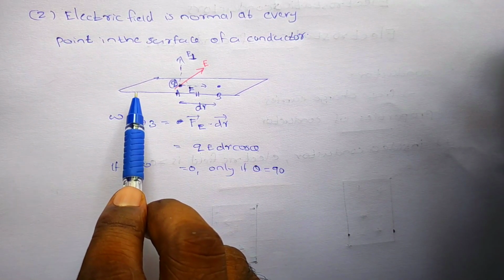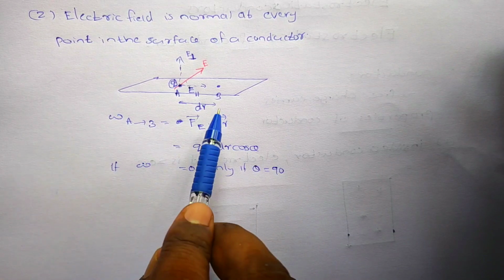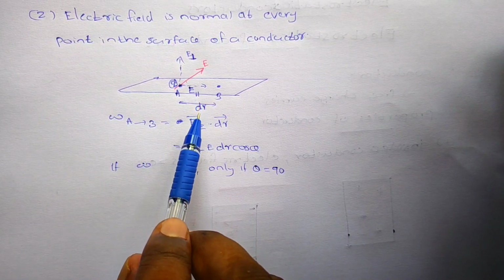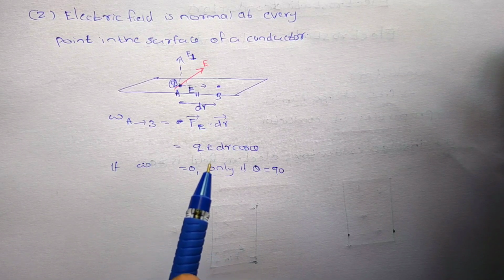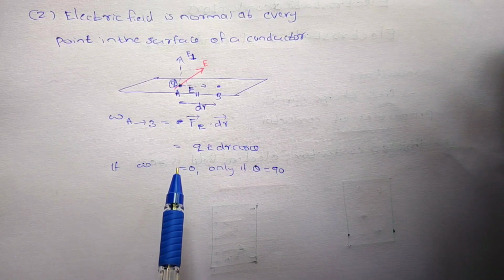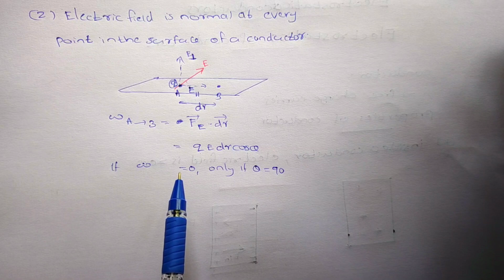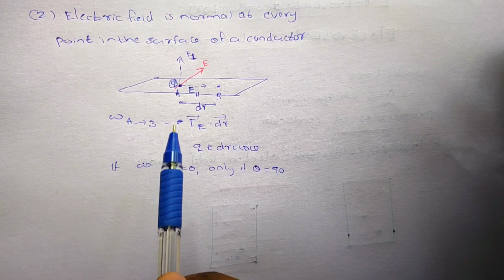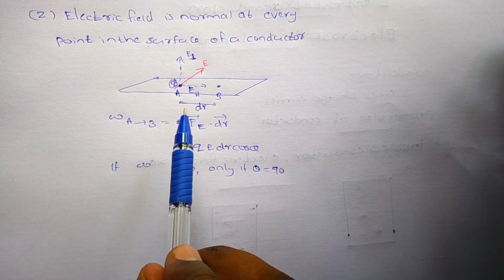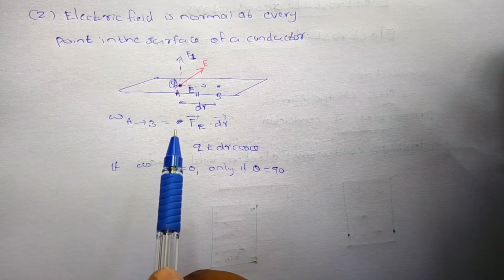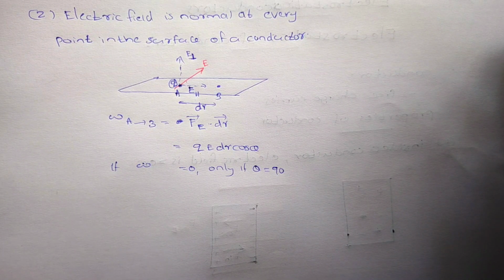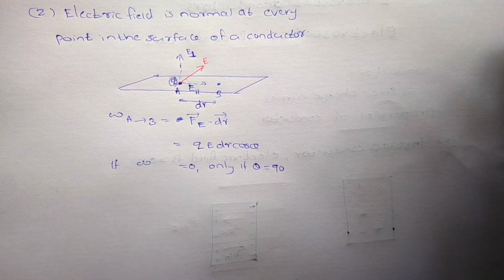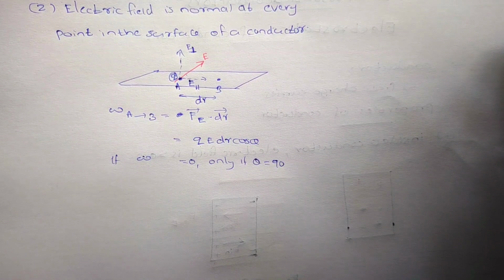That means the charges are moving over the surface, but the charges over the surface are static in nature. So what will happen? The work done to move a charge from one point to another point is 0. So it should have only a perpendicular component. So we can say that the electric field at the surface of the conductor is perpendicular, or normal. Clear? That is the second property.